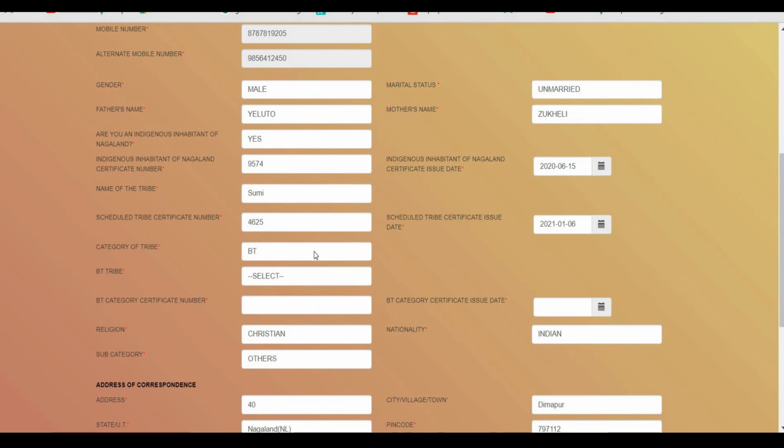Or else, for those students who have applied earlier, you'll be getting a separate BT certificate. In that case, you can enter that certificate number. So you have to match with the certificate, and it should be applicable with the form that you have entered during this registration. So this is related to the certificate based on different categories.